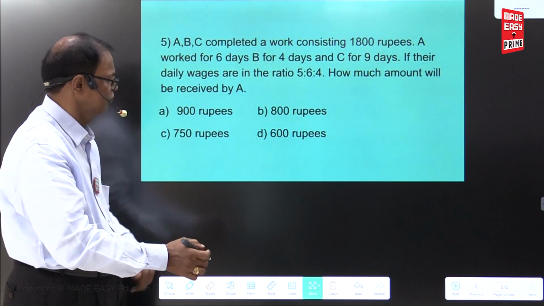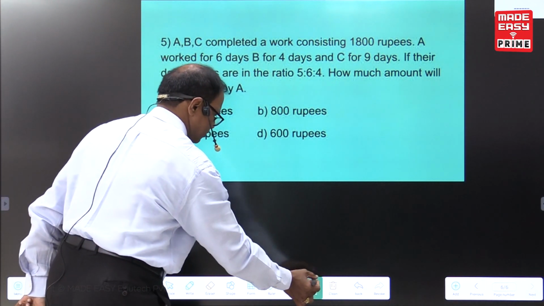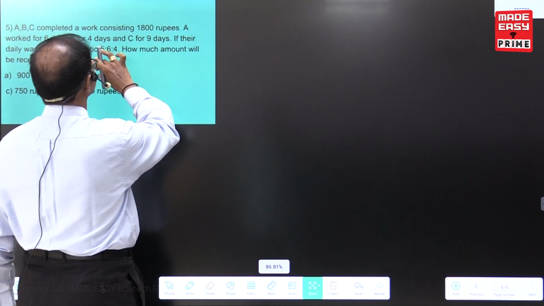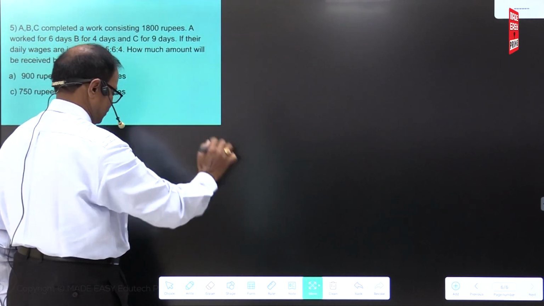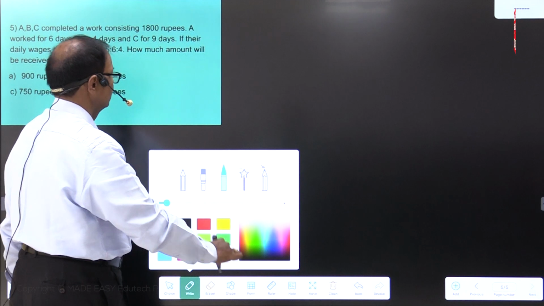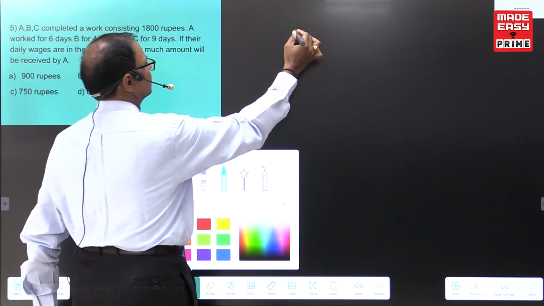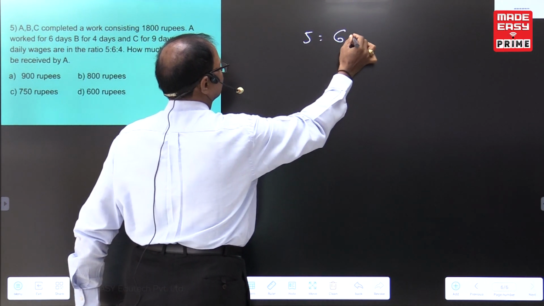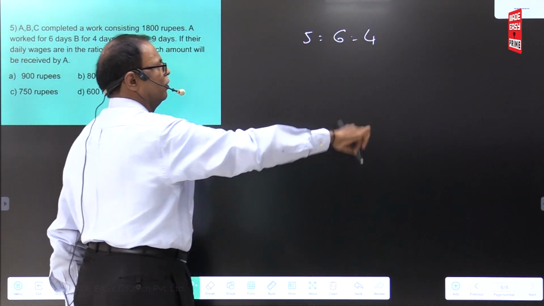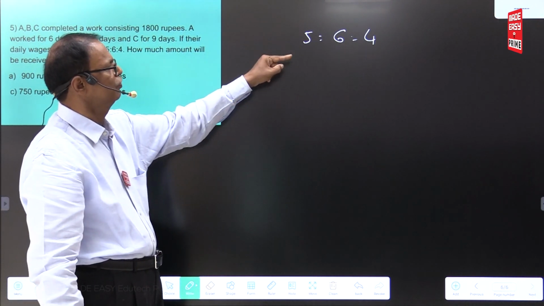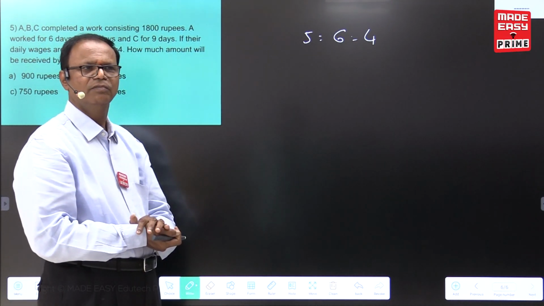So, now I am coming to the very simple way. Ratio of the daily wages: A is equal to 5, B is equal to 6, C is equal to 4.